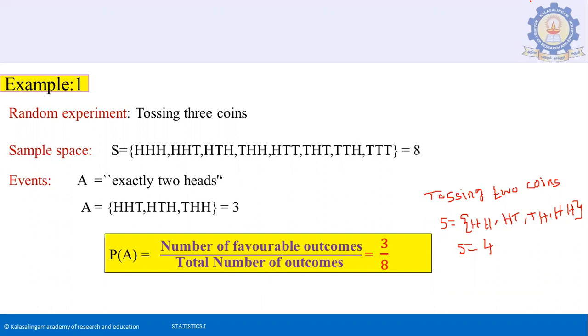So if we toss 2 coins, the sample space is HH, HT, TH, TT. In this case, the sample space count is 4.